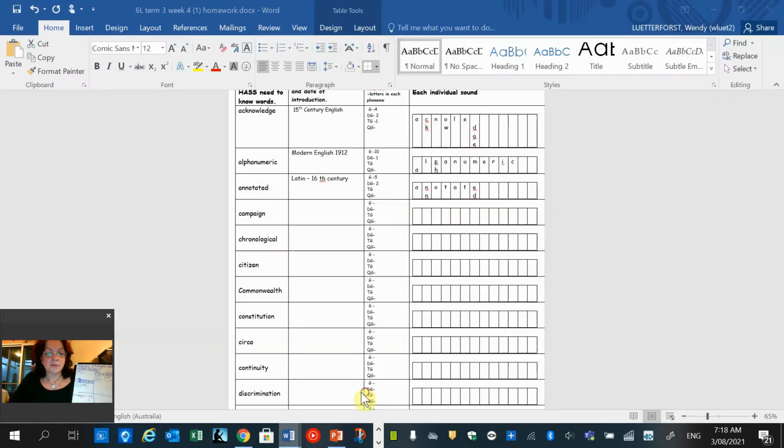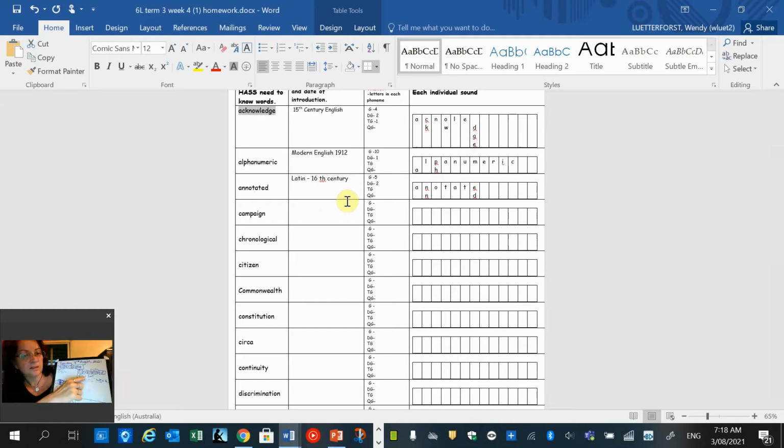Okay, second word is annotated. So we sound that out, annotated. A, n, o, t, a, t, d. And we've got 7. We write it in our box here if we want to do that.